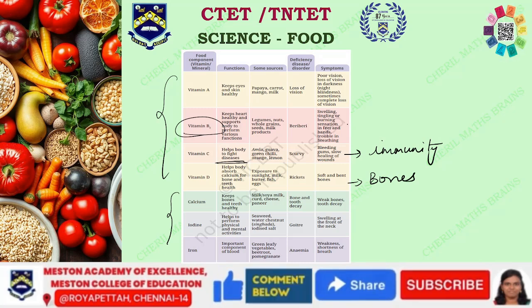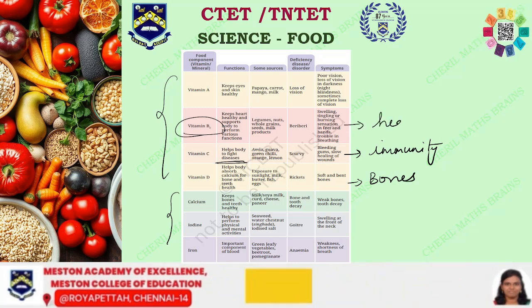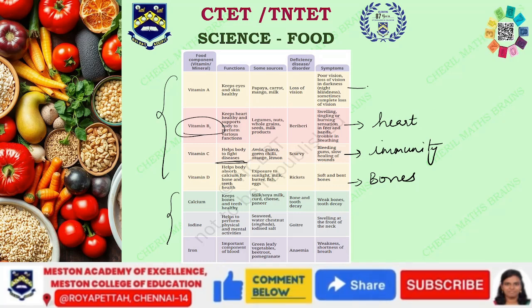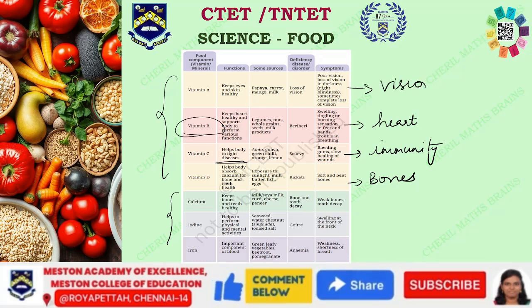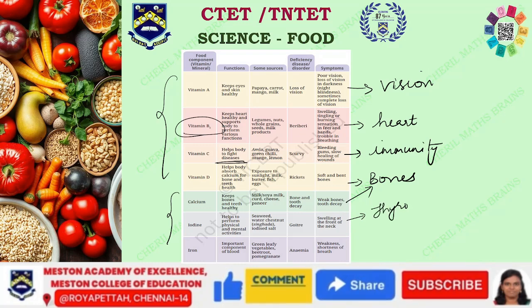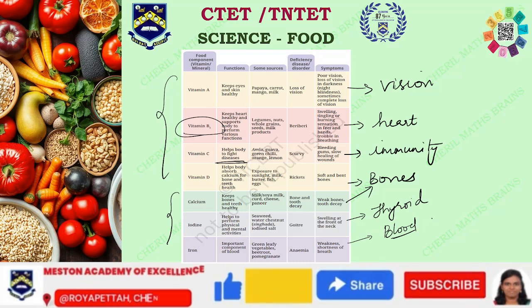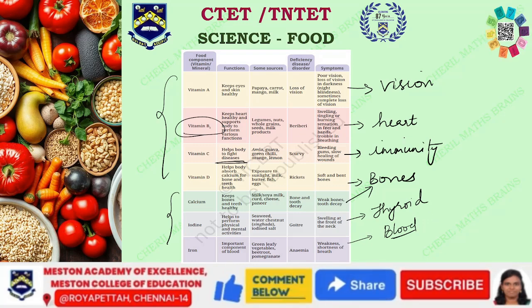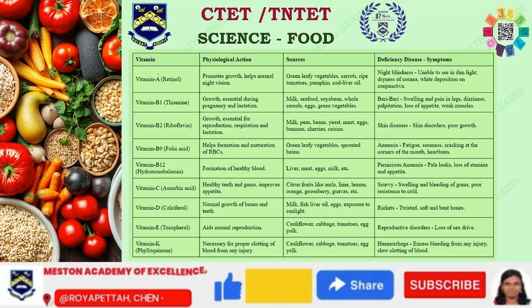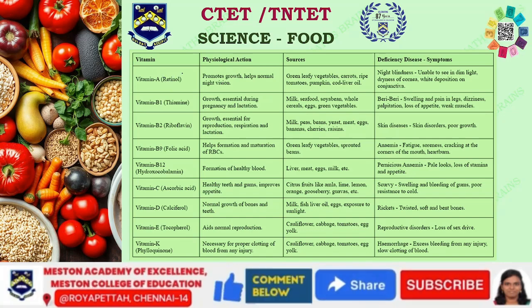This one is for heart and breathing, and vitamin A is for vision. Calcium is again for bones, iodine is more related to the thyroid, and iron is more related to blood. We need more iron in the blood for the hemoglobin content and so on. So what will we have in case of a deficiency, and how are those symptoms shown? A more detailed version of all the vitamins alone I've given here.